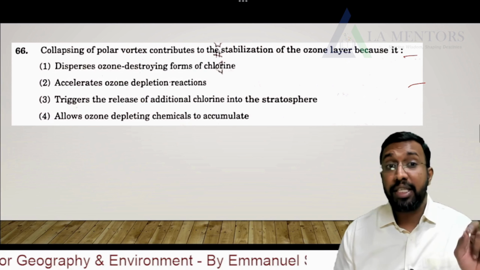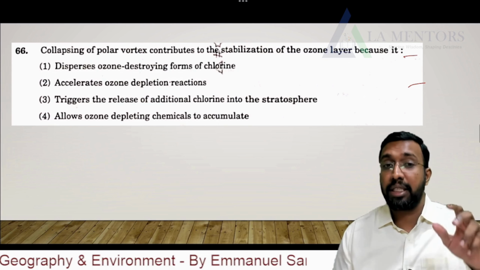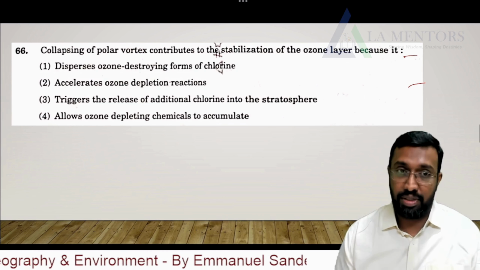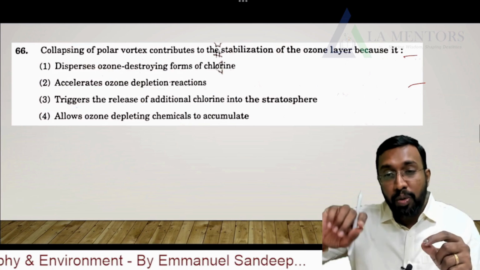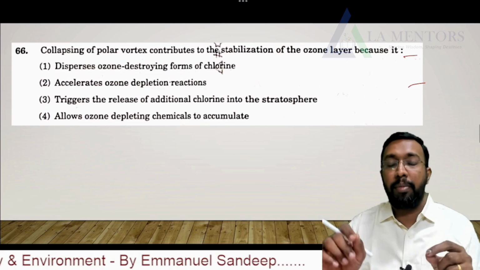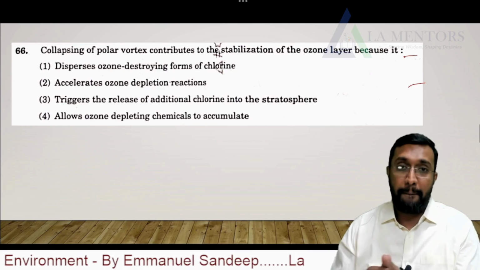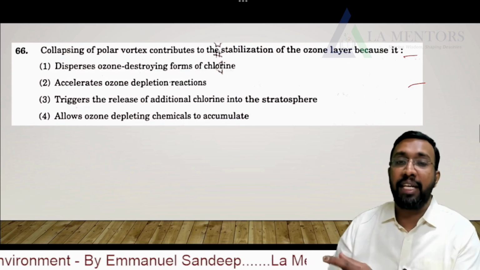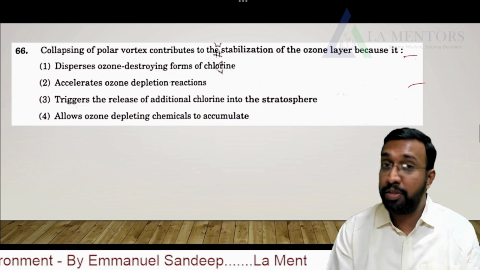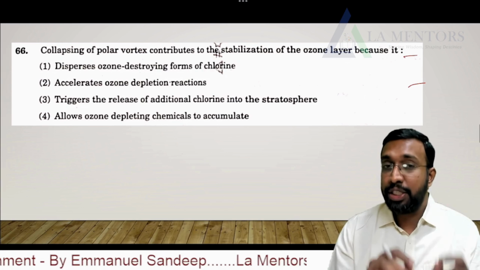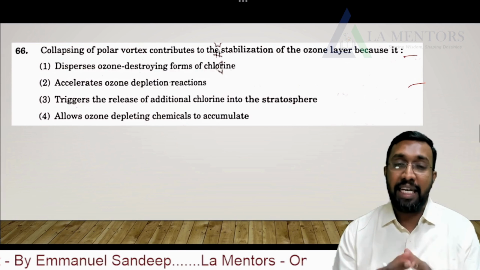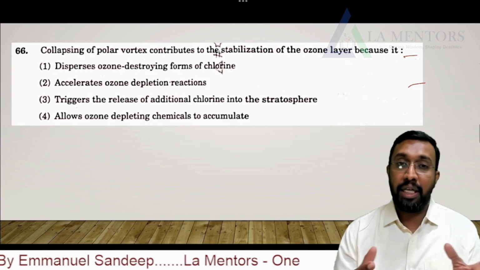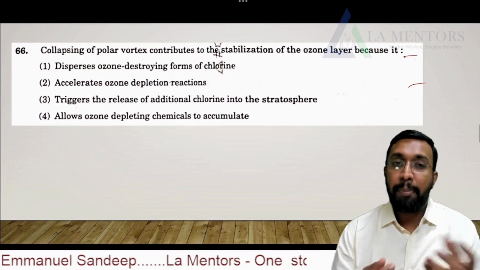Now, whenever this polar vortex collapses, it actually helps the ozone to rebuild and reduces the hole as well. It is a positive thing when the polar vortex collapses. If the polar vortex is stronger, the ozone hole might be much bigger and the O3 gets depleted.